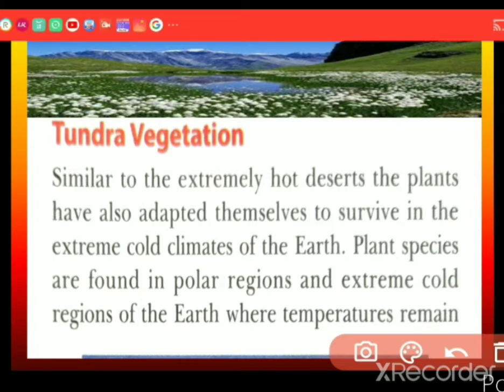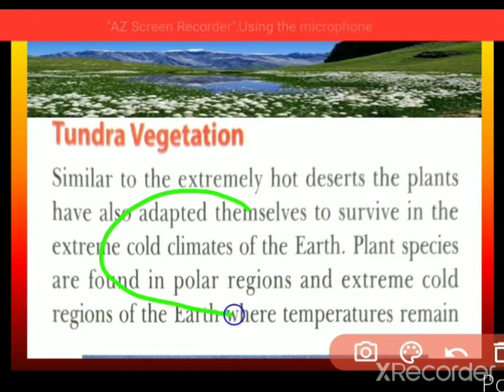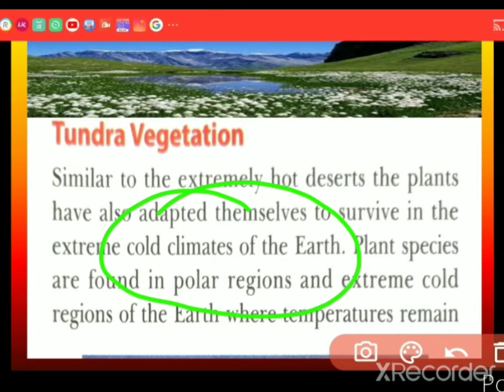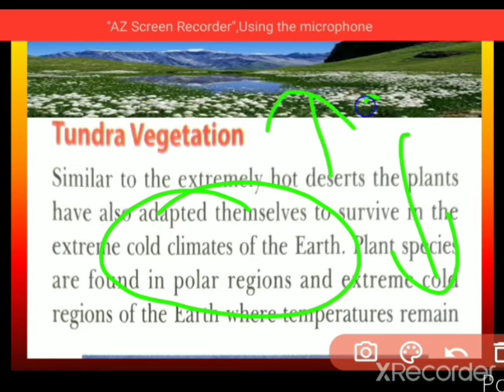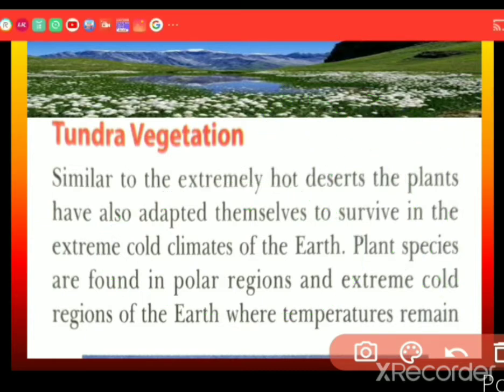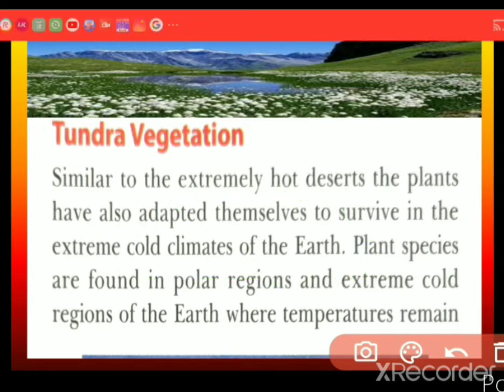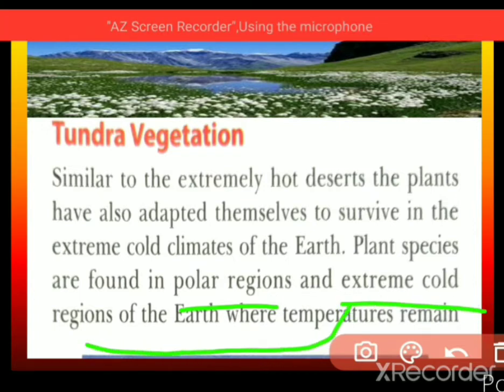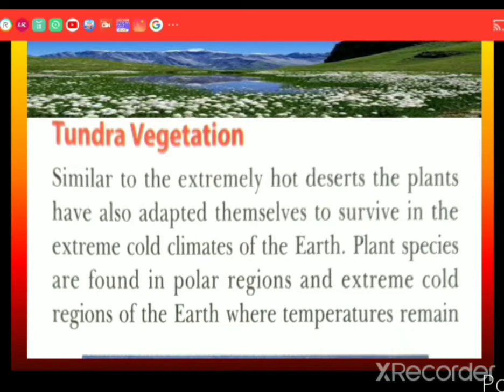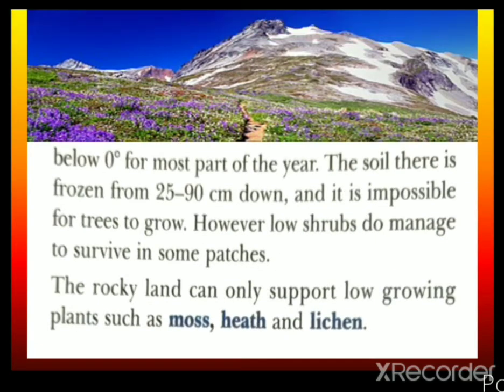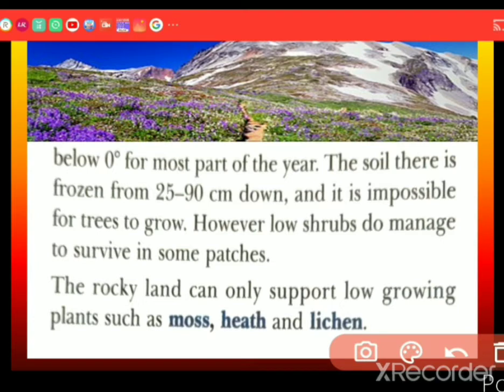Similar to the extremely hot deserts, the plants have also adapted themselves to survive in the extreme cold climate. Keep in mind, tundra vegetation. Here it is cold climate, and desert that was hot. So in cold climate, they adapt themselves. Plant species are found in the polar region. Keep in mind, extreme cold region of the earth where temperature remains below 0 degrees Celsius for most of the year.